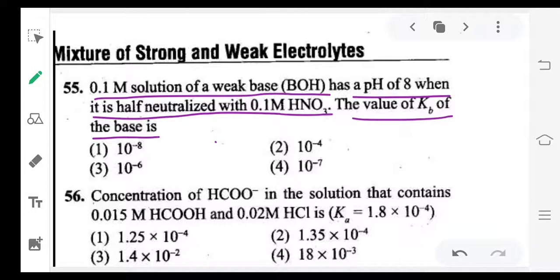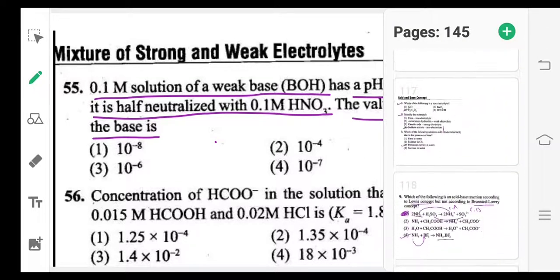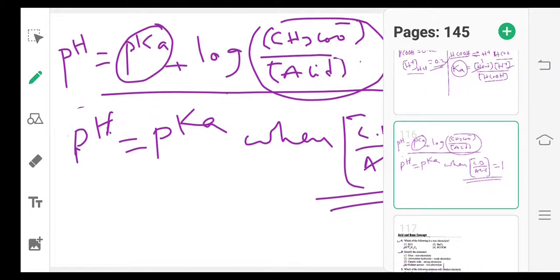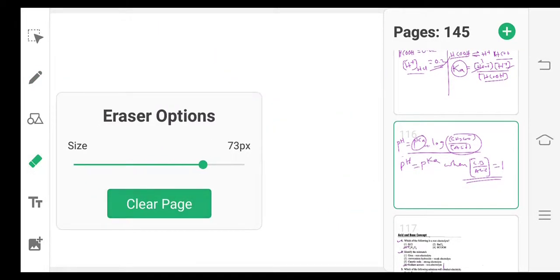So now the 55th question, we have two compounds, one is BOH, another one is HNO3. So let me write BOH plus HNO3.